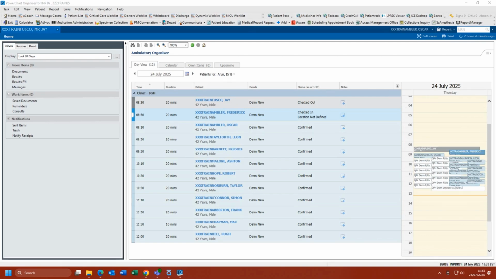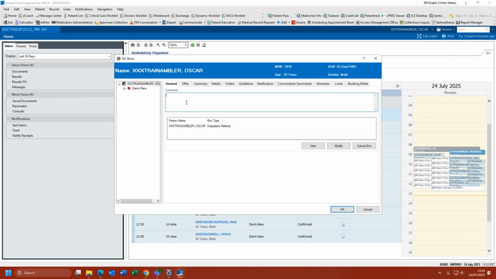If a patient DNAs an appointment, it is the clinician's responsibility to make a clinical decision on what happens next and also record this on the system. To record the DNA, click on the status. This should show as Confirmed. Select Did not attend. In the general comments box, this can be used to add information such as appointment again in 3 weeks. Although this wouldn't be picked up and actioned, you would need to follow your departmental policies to request another appointment.